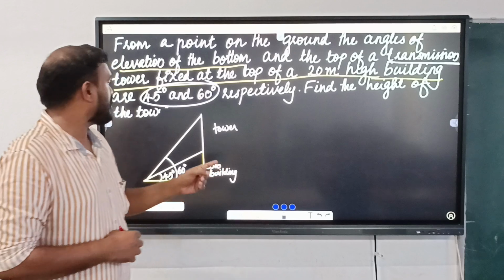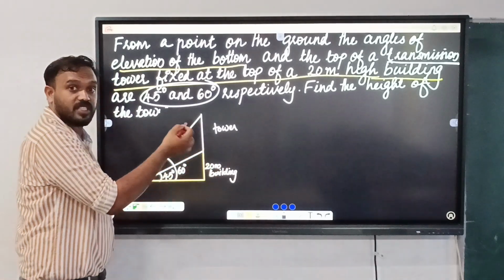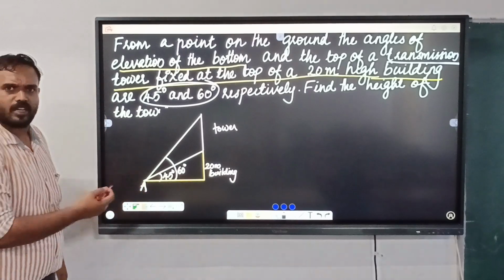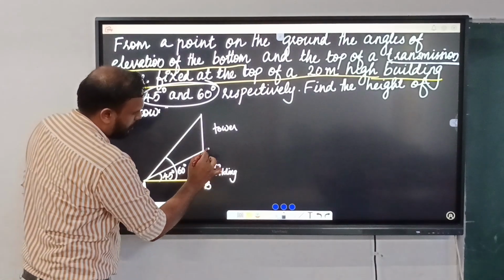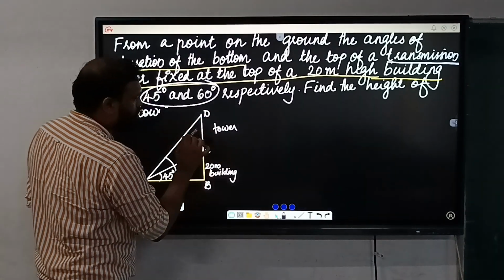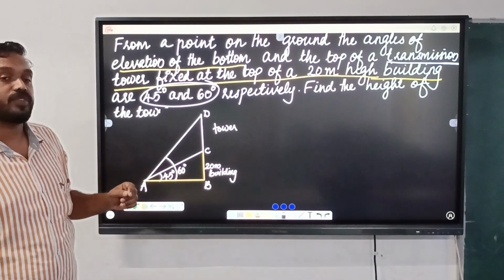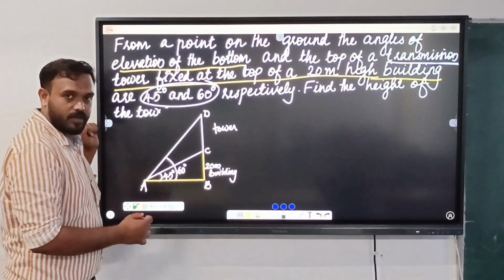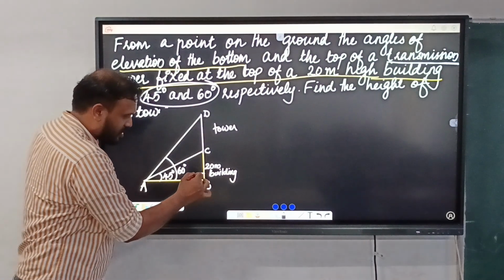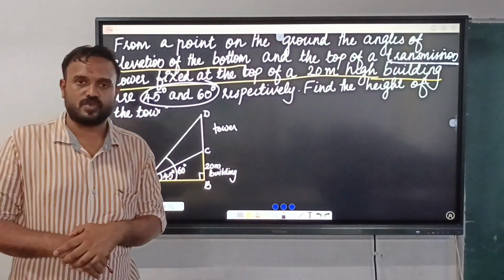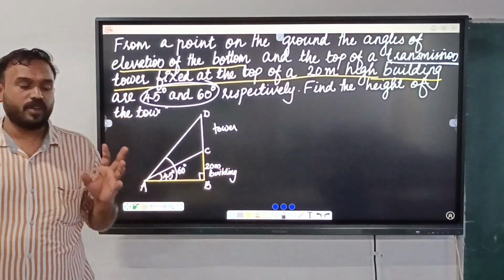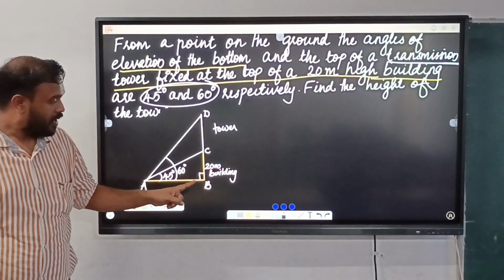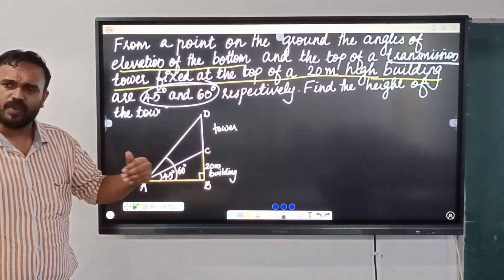So find the height of the tower. We have to find the height of this tower. So we can give some names for this: A, B, C, D. So this is a vertical tower, right? So this angle will be 60. Can you solve or find the height of this tower? See, here 20 meters is given. Then we have to find this one. How can we find it?